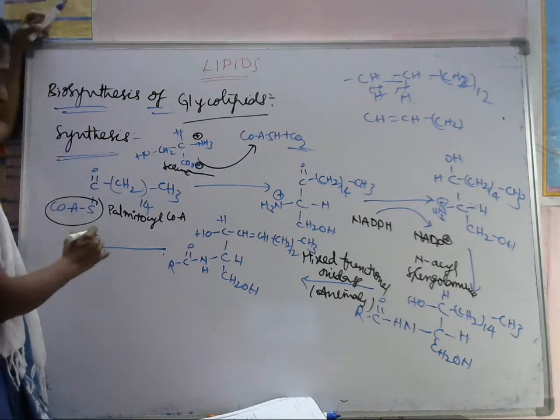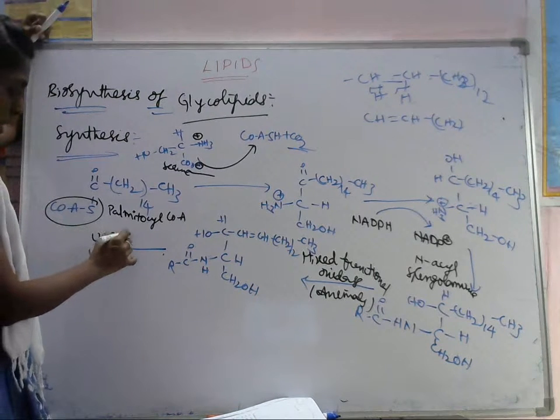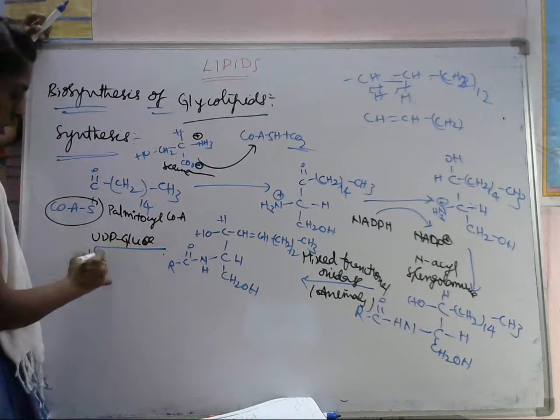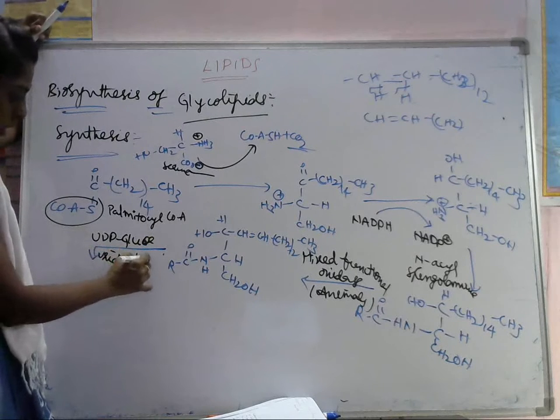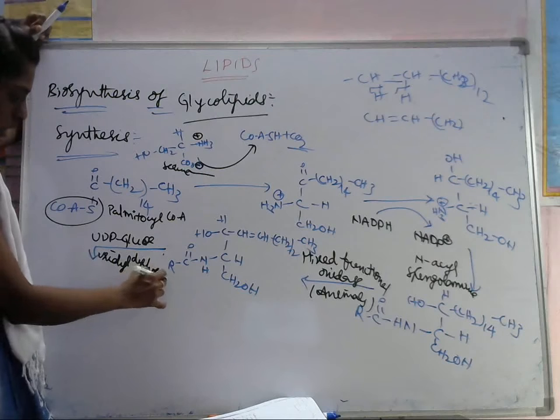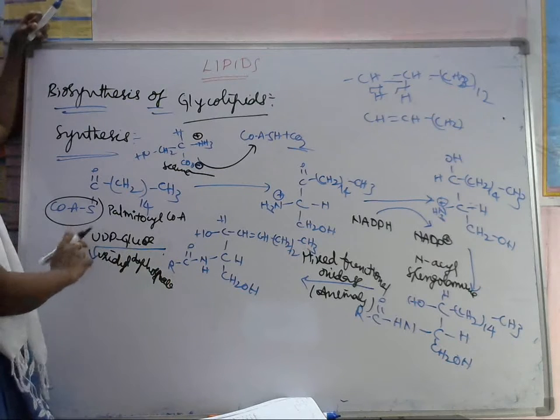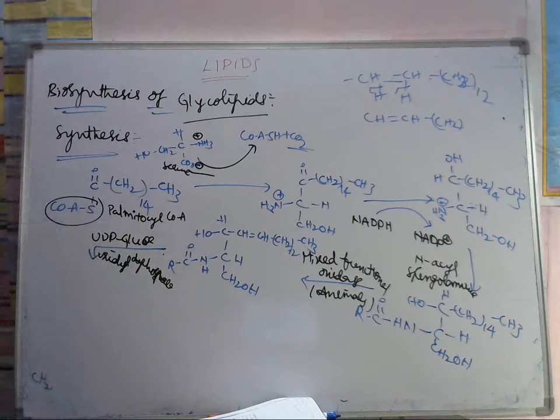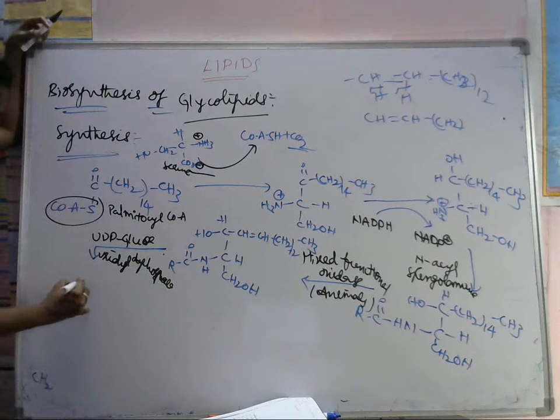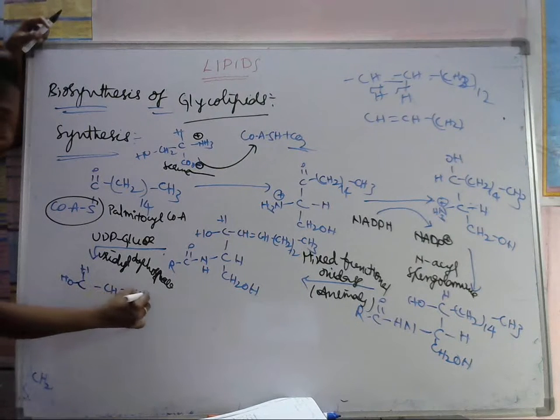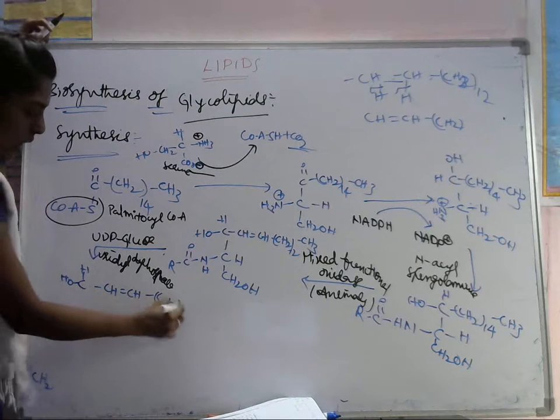UDP glucose. We have to use the UDP glucose, which is nothing but uridyl diphosphate. Okay, we have to add the UDP for this one. Let's see what this UDP is. So how do we have to add this one? Actually we have OH group, H, CH, double bond CH, here CH2 taken 12.